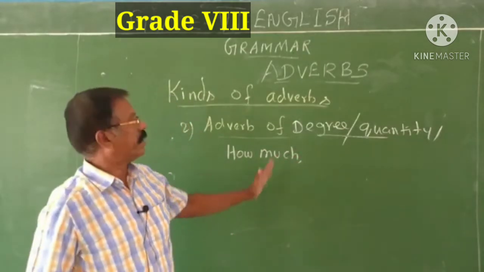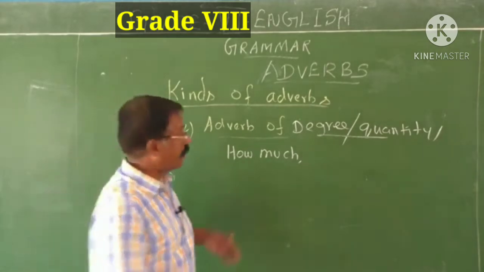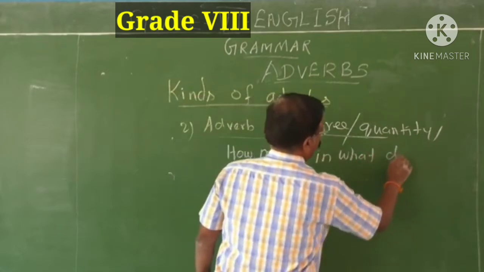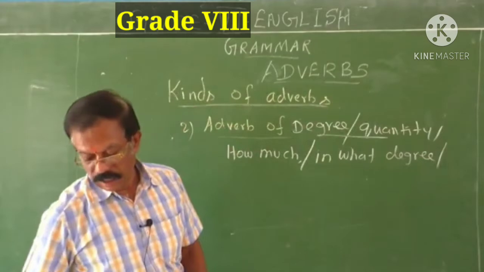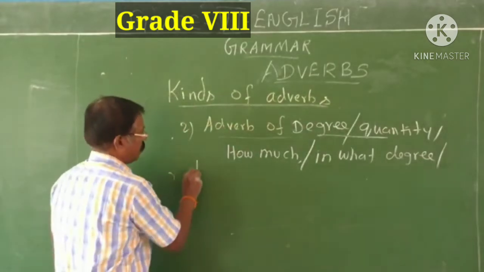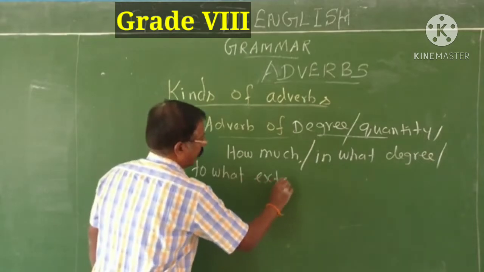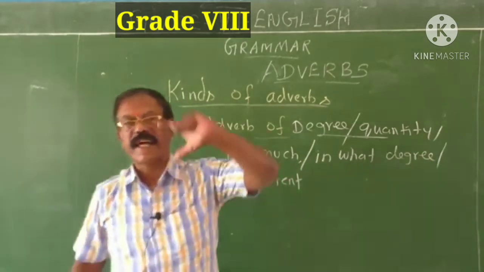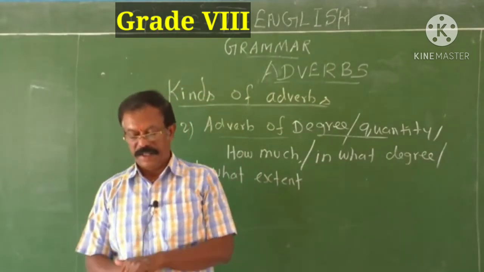Adverb of degree, or it is called adverb of quantity. How much or in what degree, or to what extent an action is done. That's answered by adverb of degree or quantity.